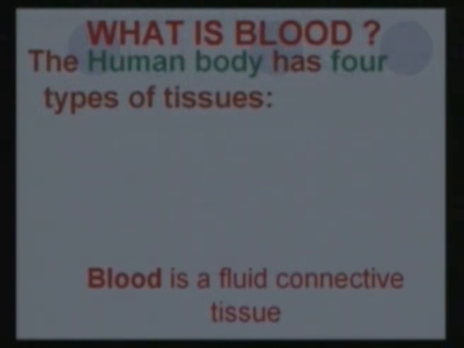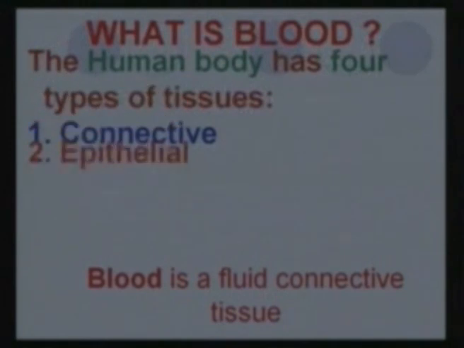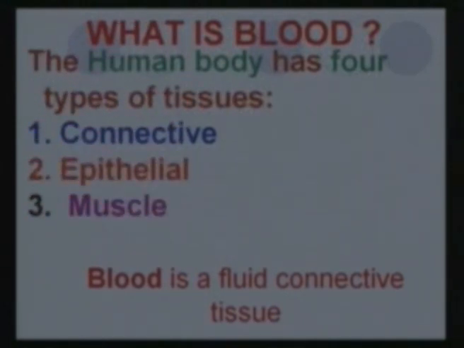Now, everybody knows there is blood, but what is blood? Blood is actually a connective tissue. The human body has 4 types of tissues. First is the connective tissue, the other is the epithelial tissue, the third is the muscle tissue, and the fourth is the nervous tissue. Blood is a connective tissue. And what does that mean? It means that it has certain characteristics which make it a connective tissue.